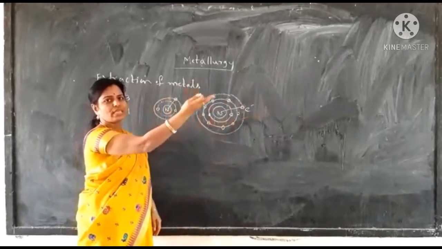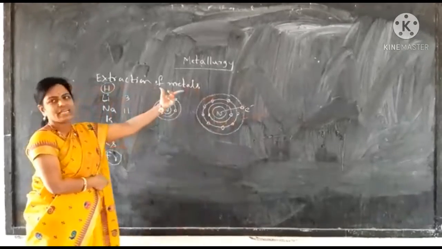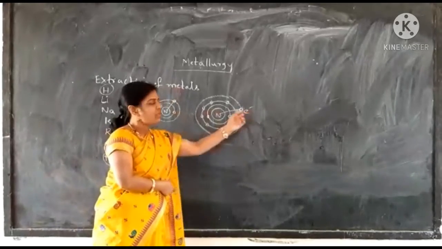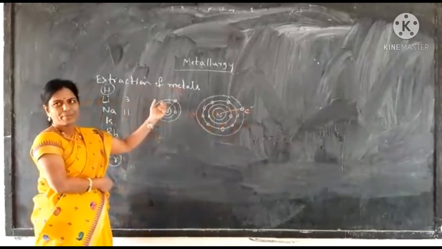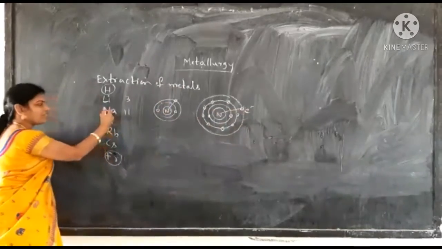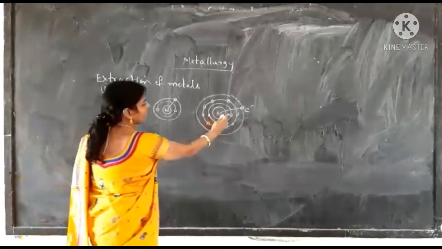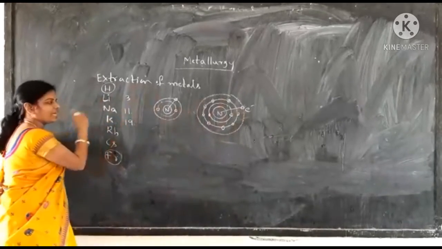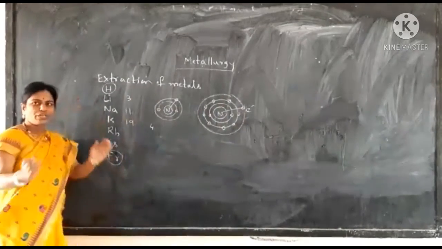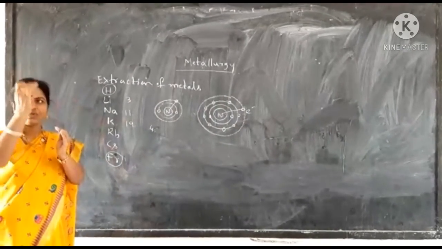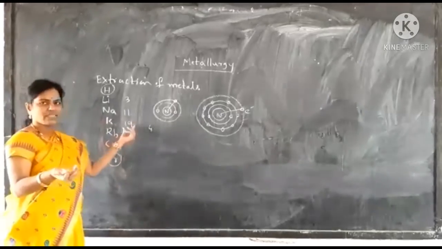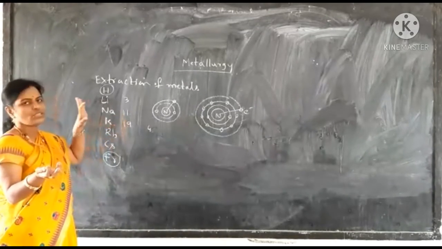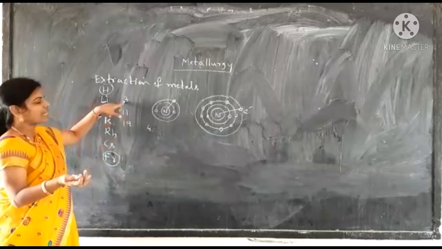The tendency to lose electrons is called metallic nature. Metallic character is nothing but the tendency to lose electrons. So sodium can easily lose an electron compared to lithium. Same is the case with potassium. In sodium there are 3 orbits, whereas potassium's atomic number is 19, so there are 4 orbits. So the nuclear attraction on the outermost electron is very less, and potassium can easily lose electrons. So potassium is a better metal than sodium, and sodium is a better metal than lithium.